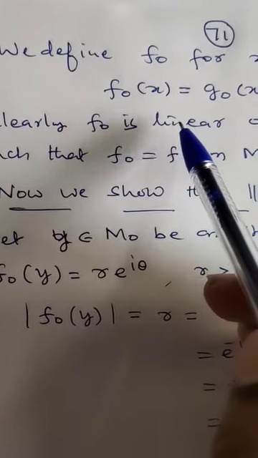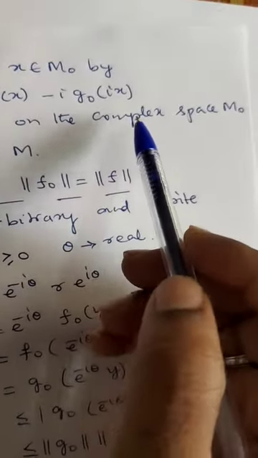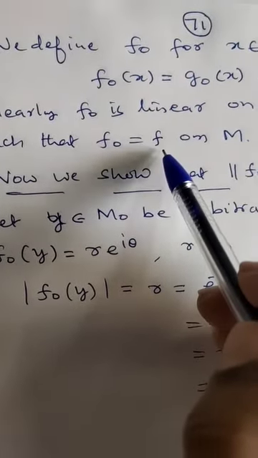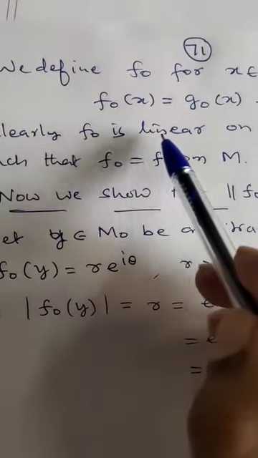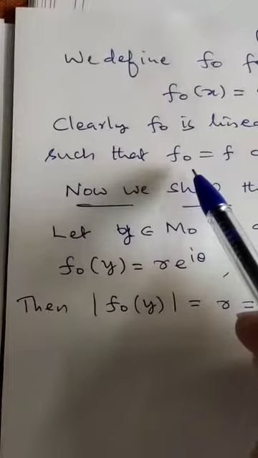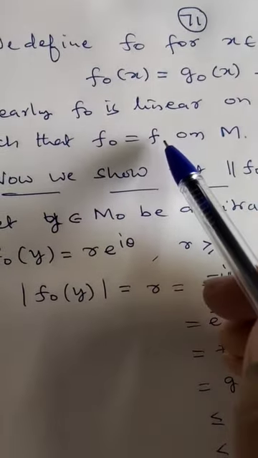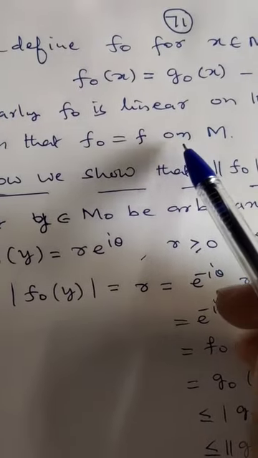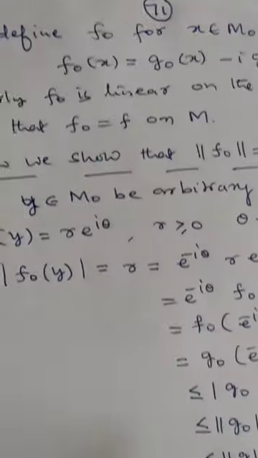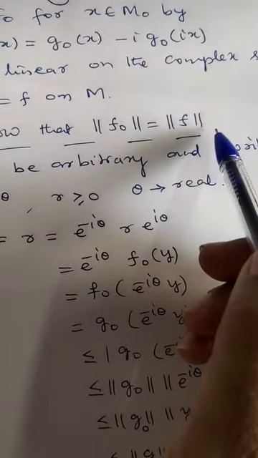Clearly, we can show that f naught is linear because g naught is linear, and f naught is equal to f on M. So clearly f naught is linear on the complex space M naught and such that f naught is equal to f on M, which means f naught is an extension of f to M naught. Now, we show that again the norm of f naught is the same as the norm of f.